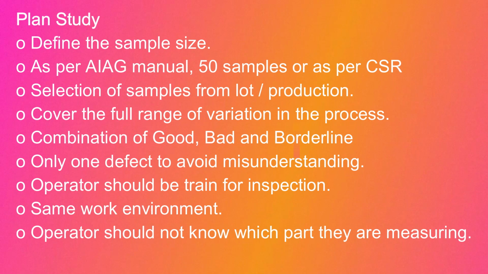Another important thing is that the selected sample, that is 50 samples, should cover the complete variation in the entire process. Generally, the thumb rule is that we should have 50% good pieces and 50% bad pieces, and in that, at least 30% pieces should be on the borderline, on the good side as well as on the bad side. This means there is a possibility that something which is good you may fail, and something which is bad you may say that it is good.